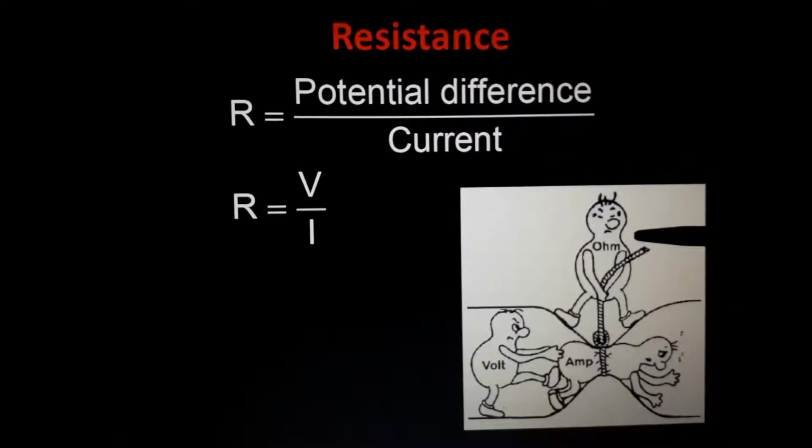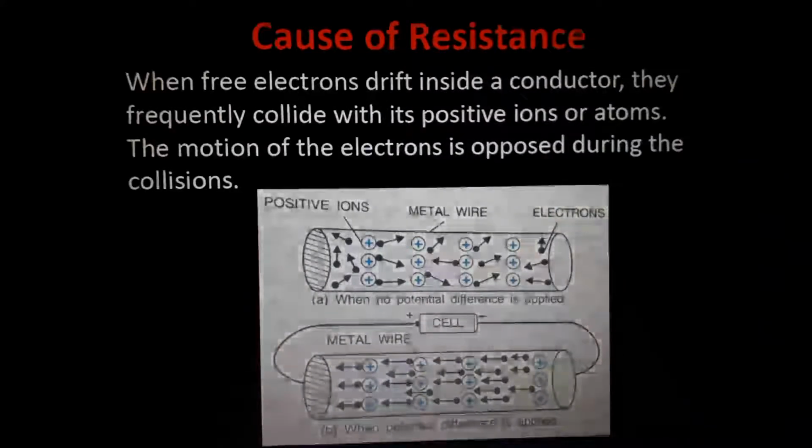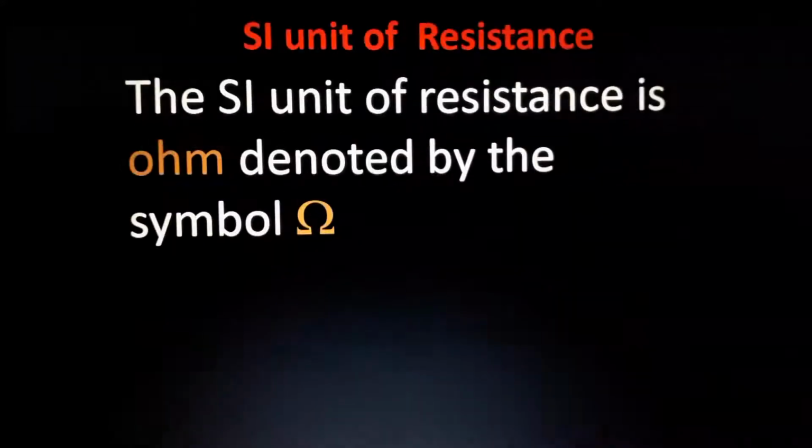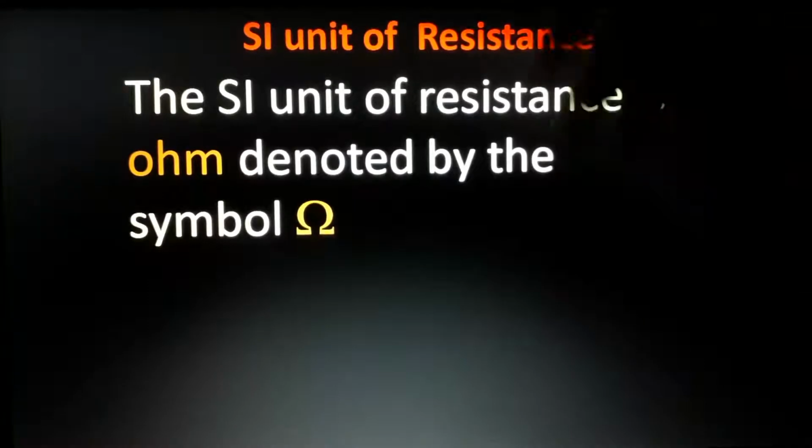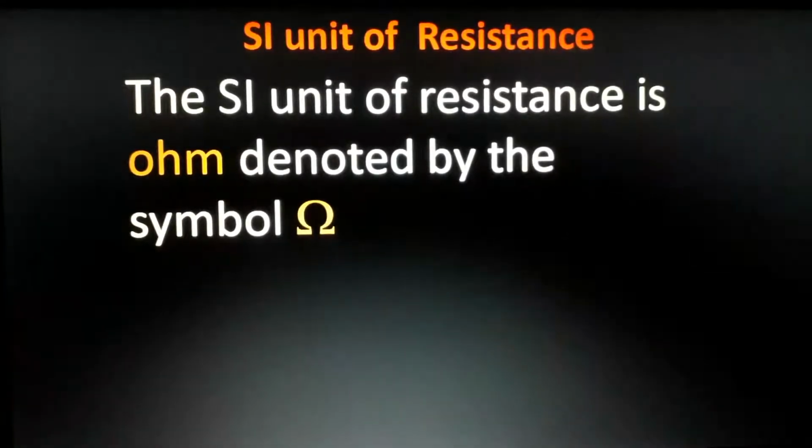And what is the ohm? The unit of resistance is ohm, OHM. The SI unit of resistance is ohm, and the symbol is this one, not I, A or V. Unit is ohm, OHM, ohm. Not Om Namah Shivaya. That symbol, ohm.